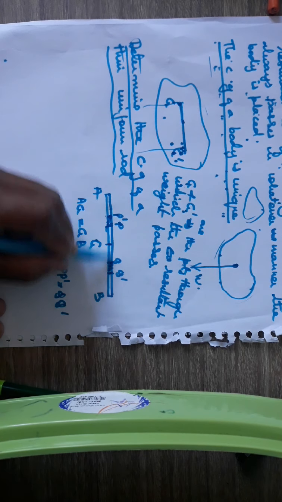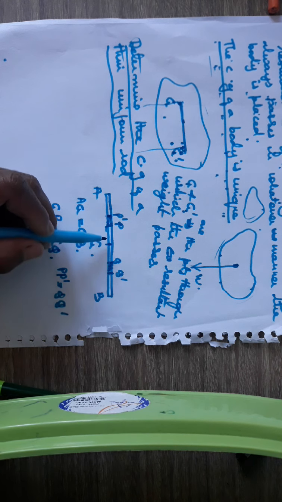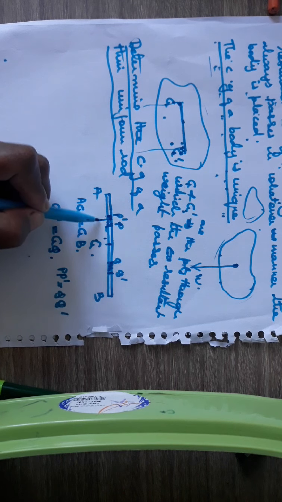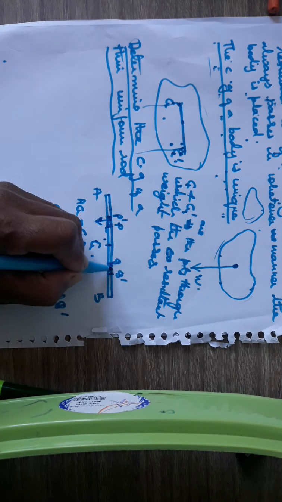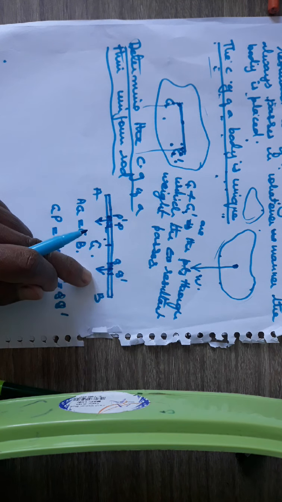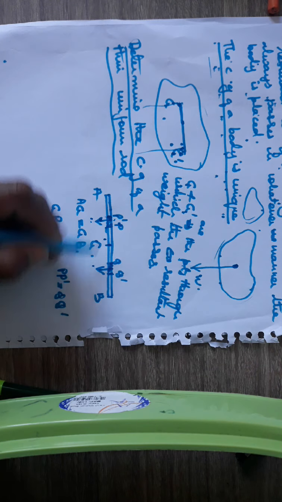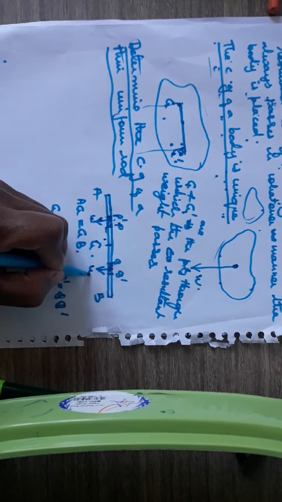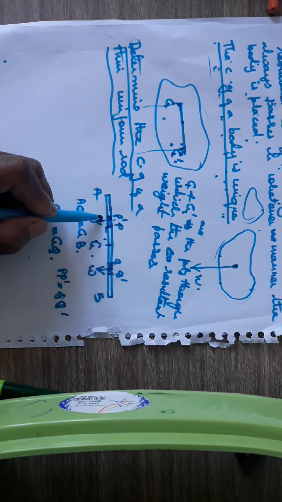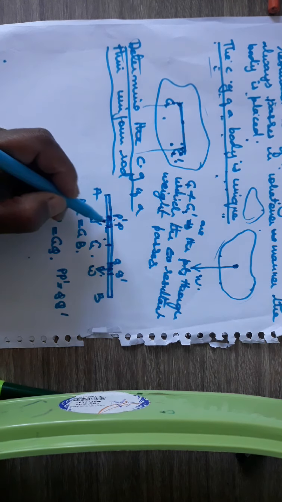Since the rod is uniform, the weight of this element PP prime and the weight of this element QQ prime will be the same, both acting vertically downwards.